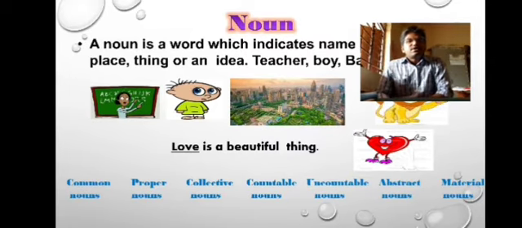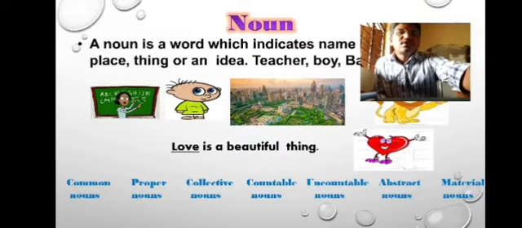In that sentence, love is underlined. Love is an abstract thing. Why? Because we cannot see love. We can experience it, but we cannot see. In your regular classroom, I will explain you all these things once again. Let us go to the next slide.